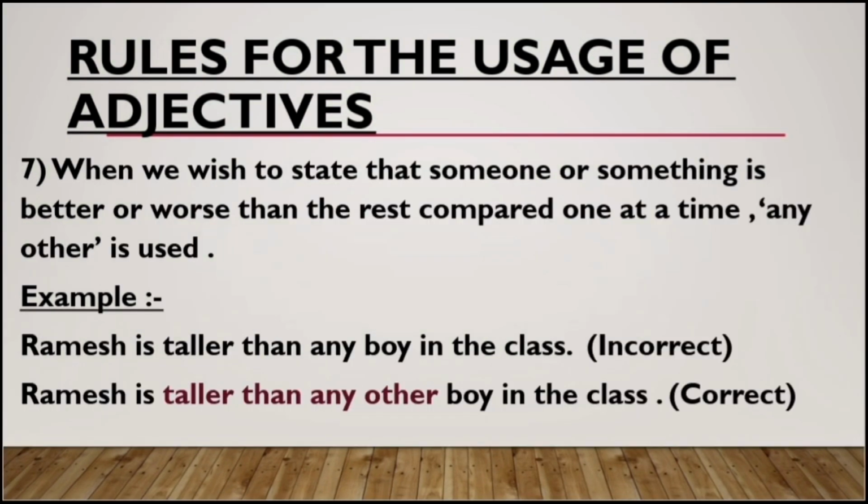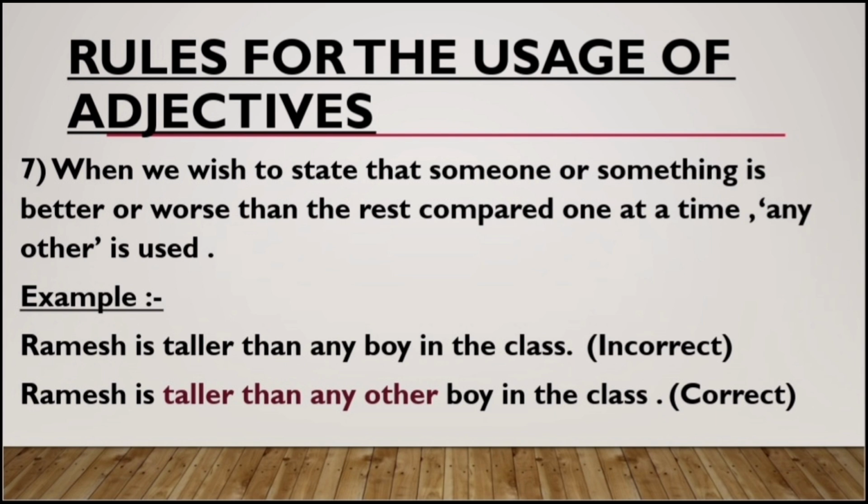Rule number 7 says that when we wish to state that someone or something is better or worse than the rest, compared one at a time, "any other" is used. So whenever we have to depict a comparison in which something is better or worse, we use "any other". Have a look at these examples. The first one is: Ramesh is taller than any boy in the class. We are comparing Ramesh to the other boys in the class.